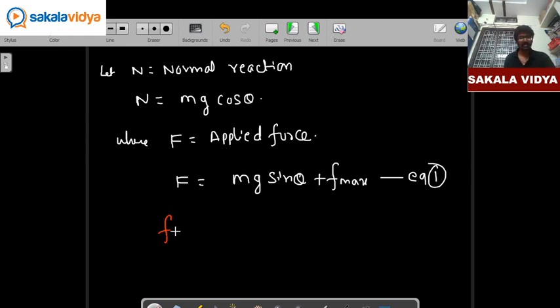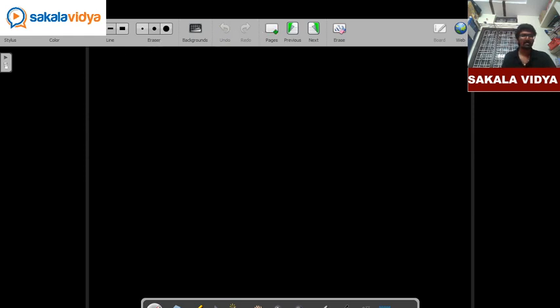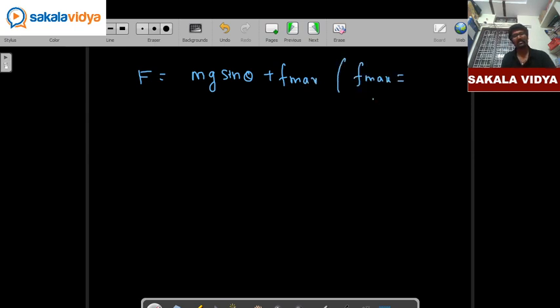But F max is equal to coefficient of friction into normal reaction. Mu into, what is the value of our normal reaction? Mg cos theta. So mg cos theta. So F is equal to mg sin theta plus F max, where F max is nothing but mu mg cos theta.